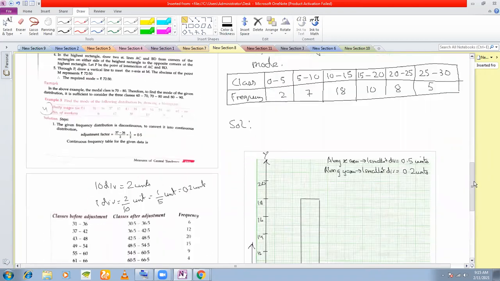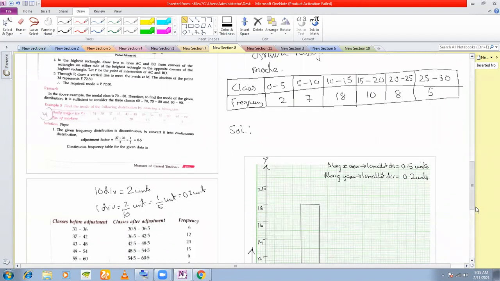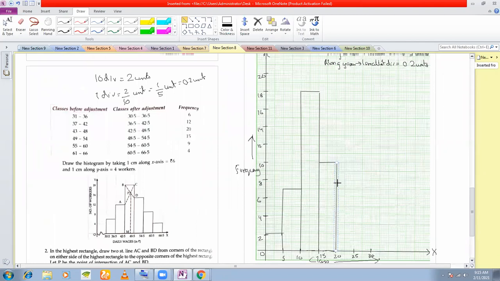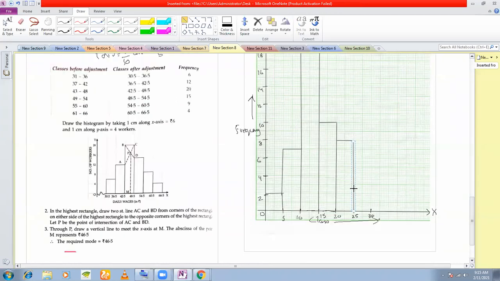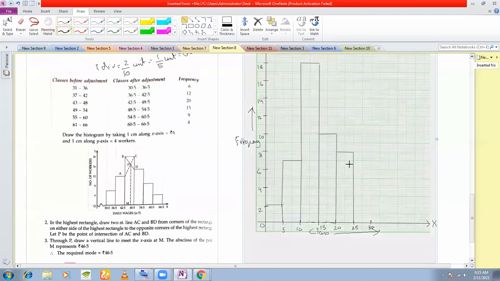Okay, next one, 20 to 25 is 8. 8 is here. 20 to 25 is 8. 25 to 30 is 5. 5 is here. Just 5 divisions above 2. Oh, sorry, this is not 5. 5 is here. 5 divisions above 4.